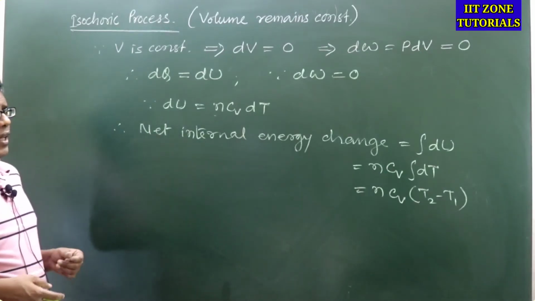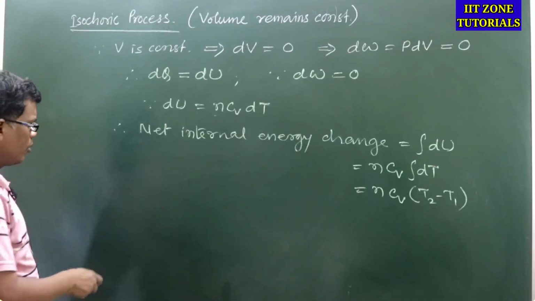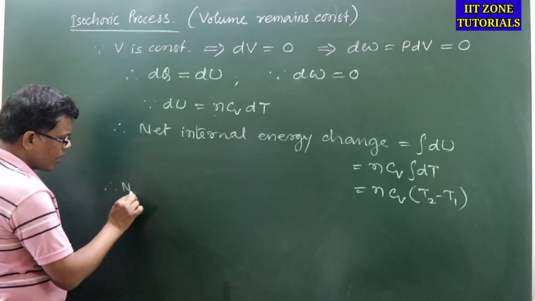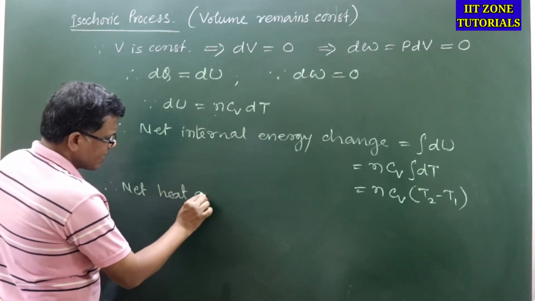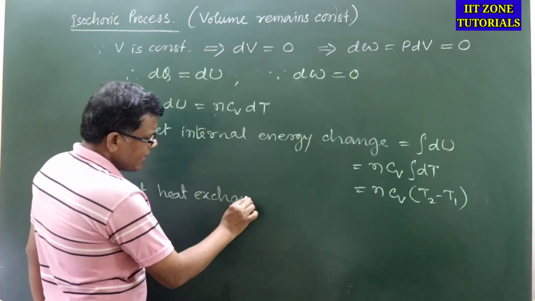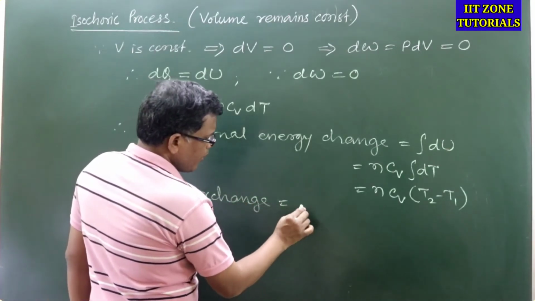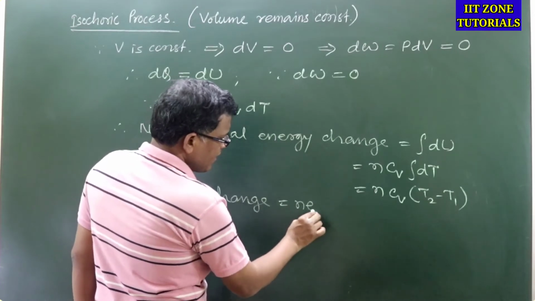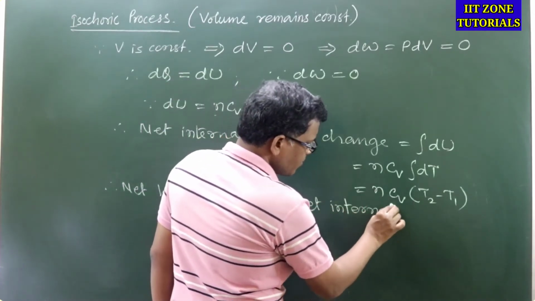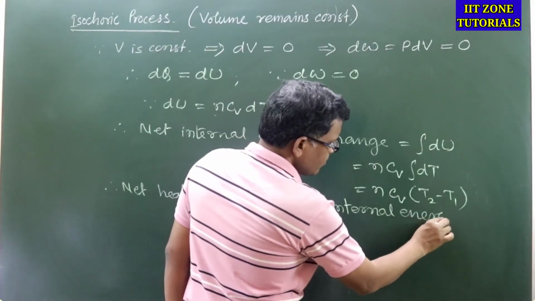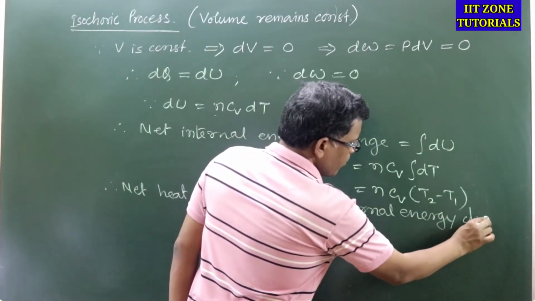So once we calculate the internal energy change value, the net heat added or heat released, that is net heat exchange, will be numerically equal to net internal energy change. Got my point?